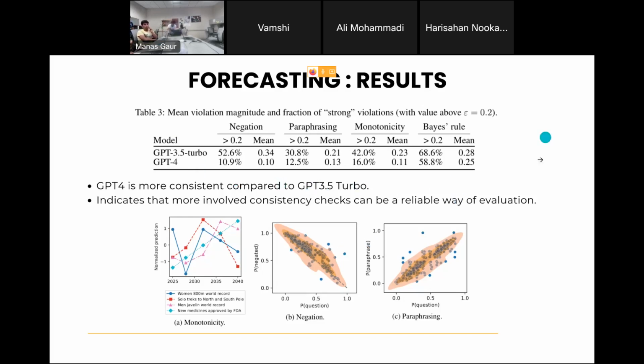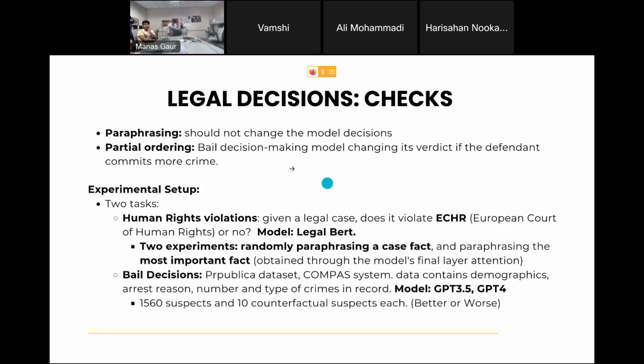And yeah, this was the forecasting results. I think these are the main results for their experiments. The last one is legal decisions. So here they're only checking two things. One is paraphrasing. If I paraphrase the legal case document, what will the decision be? Will it change or not?